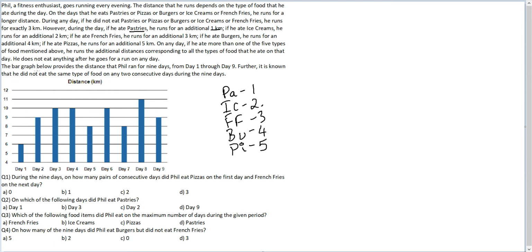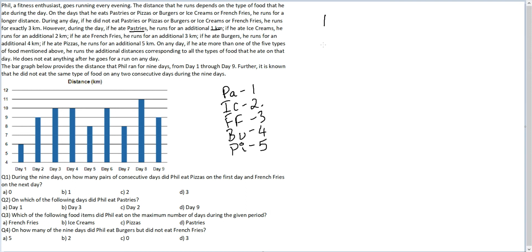The bar graph: he does not eat anything after he goes for a run on any day. The bar graph below provides the distance that Phil ran for 9 days from day 1 through day 9. Further, it is known that he did not eat the same type of food on any two consecutive days during the 9 days. And then you have this bar chart. Okay, let's record the data within this bar chart.